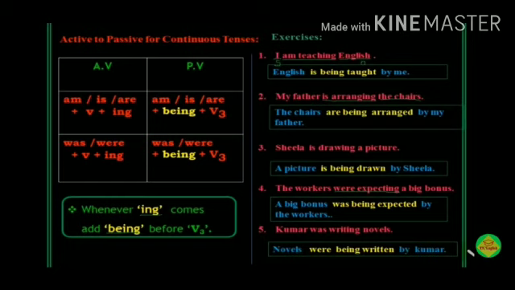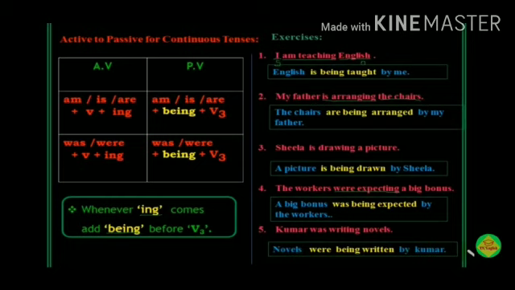Instead of ing, we have to use being plus verb 3. And in past continuous tense, was or were plus verb plus ing in active form, and in passive, was or were plus being plus verb 3. Whenever ing comes, add being before verb 3, past participle.